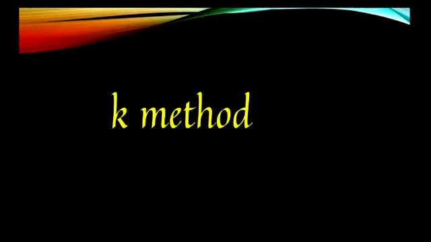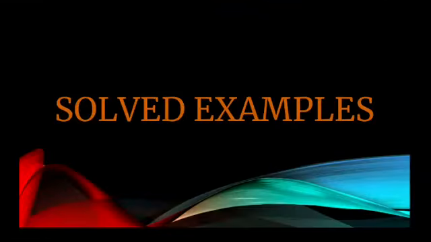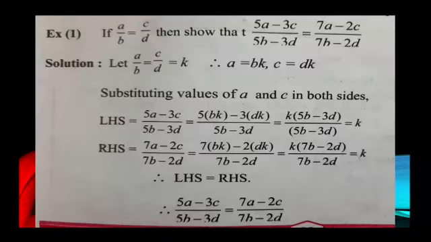We will be learning about the K method. The K method is used to solve examples based on equal ratios, that is, equal proportions. In this simple method, every equal ratio is assumed to be equal to K. Now let us understand this K method by the solved example, which is there on page 75 of your textbook.